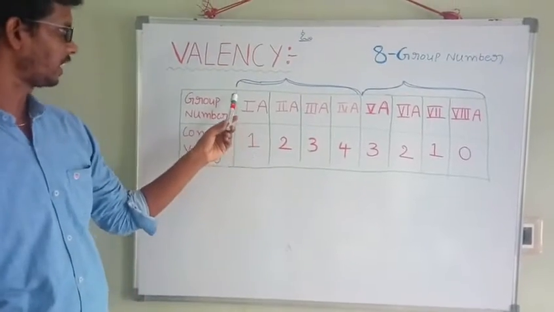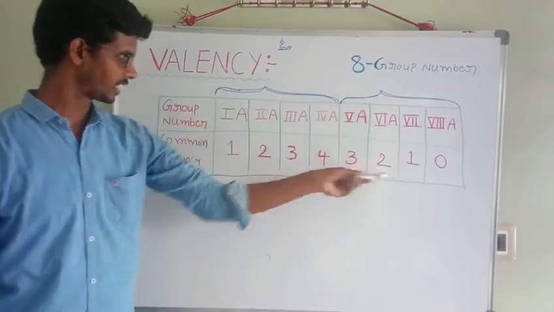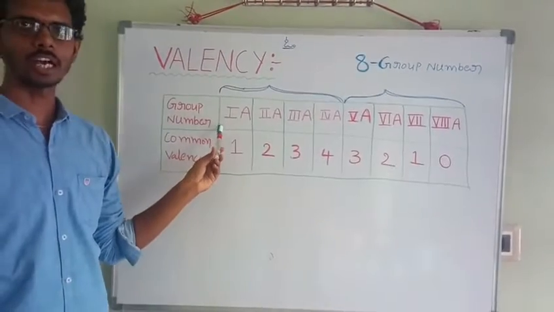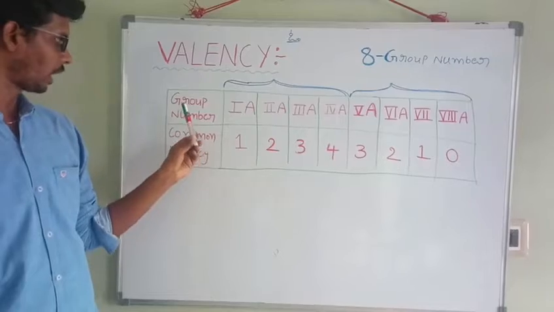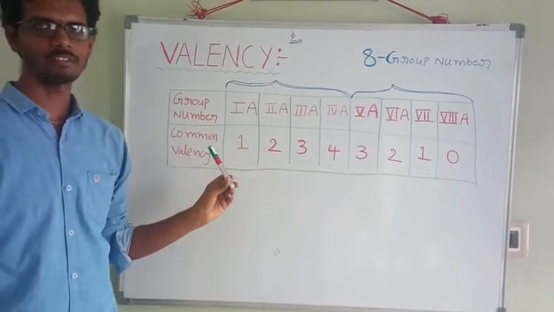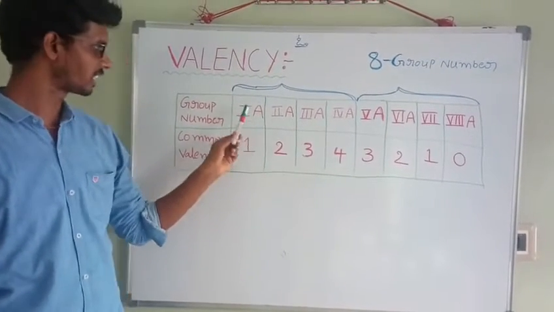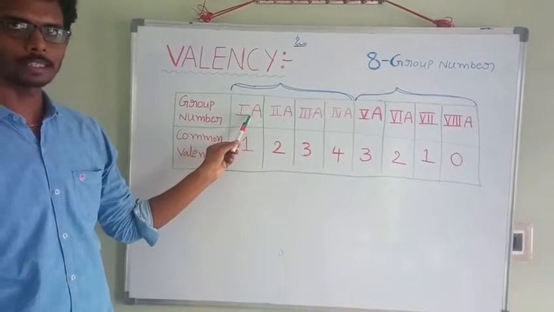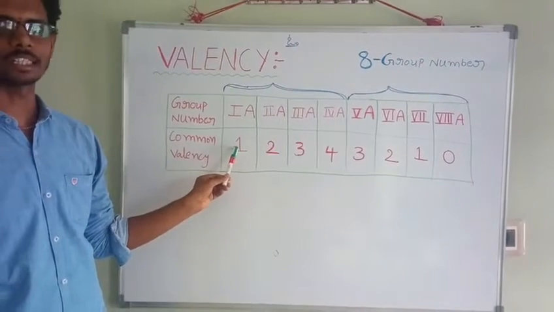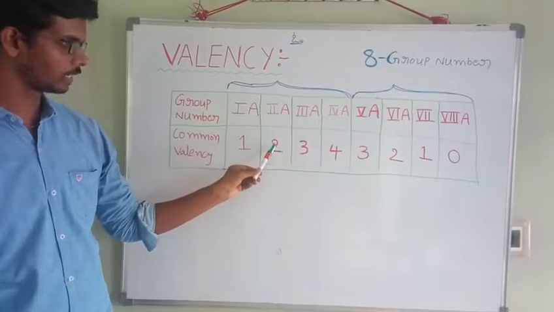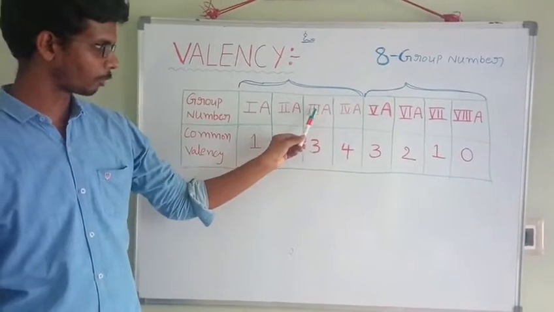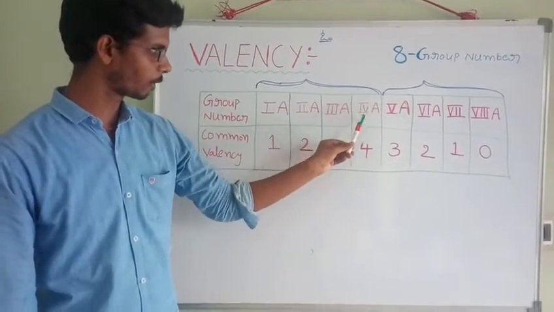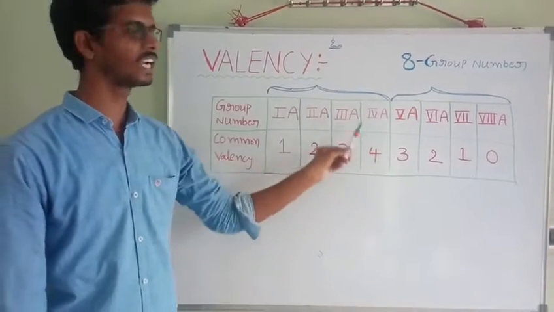Generally, let us see this tabular column which gives the information about the common valencies of different groups. All the first A group elements show monovalency. All the second A group elements, 2. All the third A group elements, 3. All the fourth A group elements, 4. These are the common valencies.